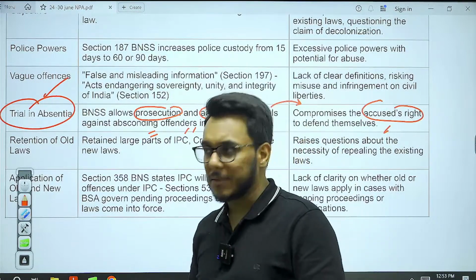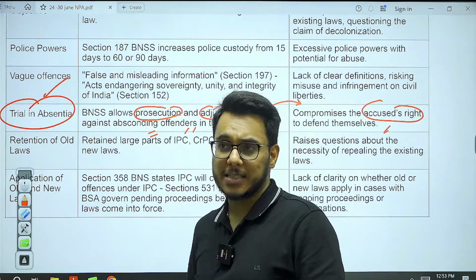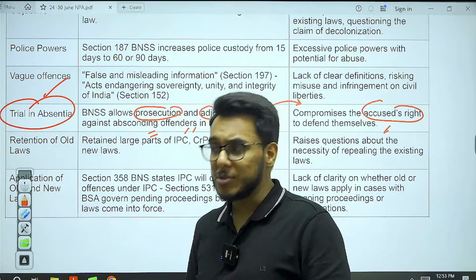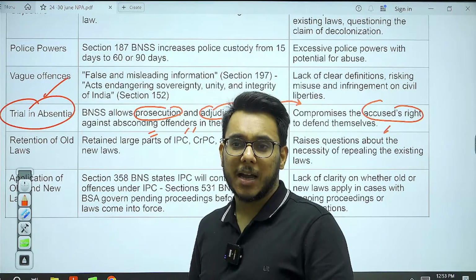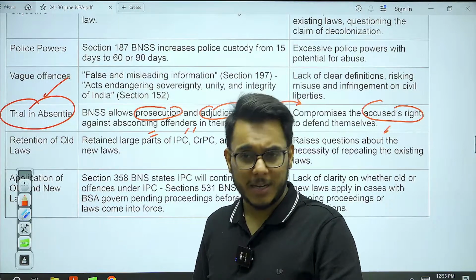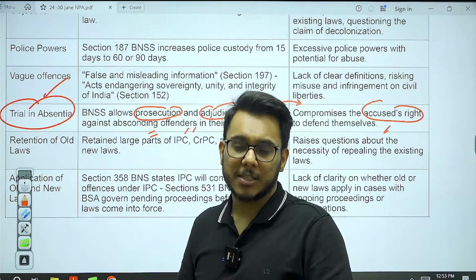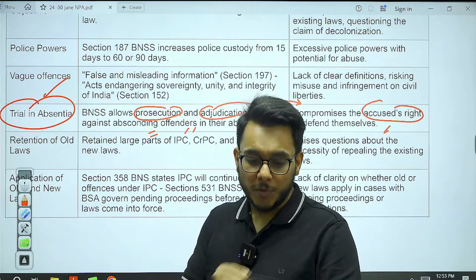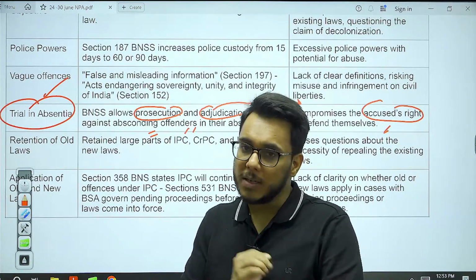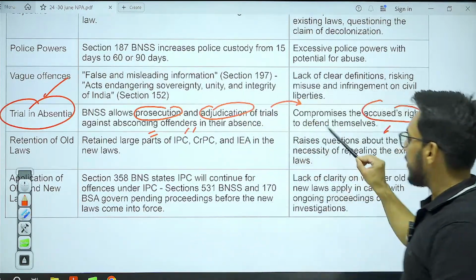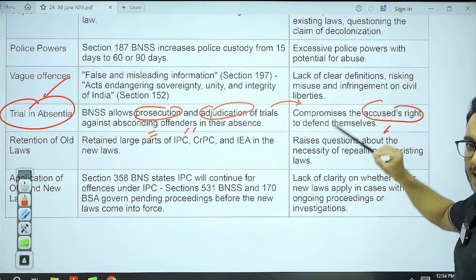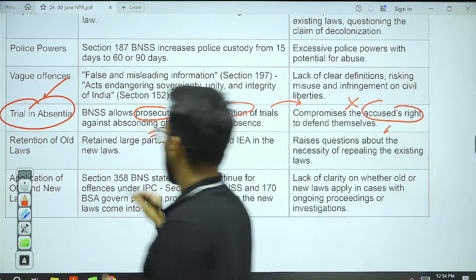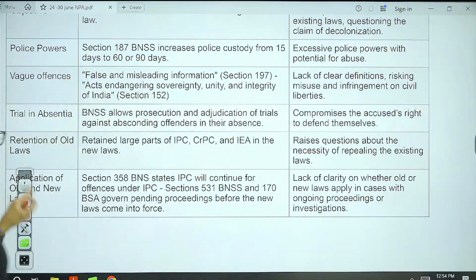Some will say that it was a good thing, somebody might criticize it. The criticism is this: a person is believed to be innocent until proved guilty, under the natural jurisprudence that we follow in India. So if a person is not there and you take up a trial, how will that person defend himself? Then a lot of old parts have been written already, we have seen.